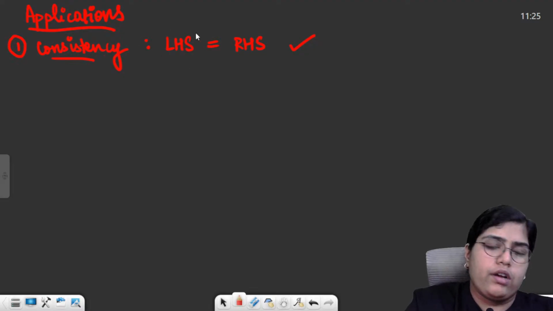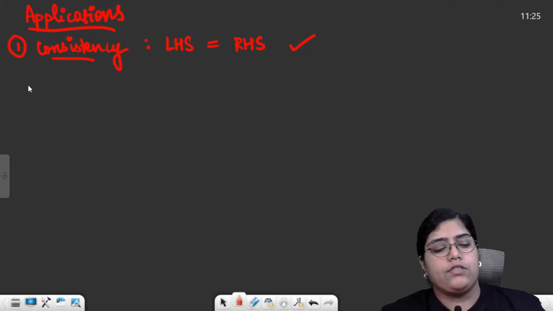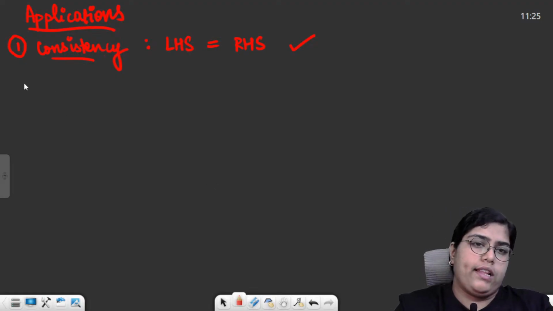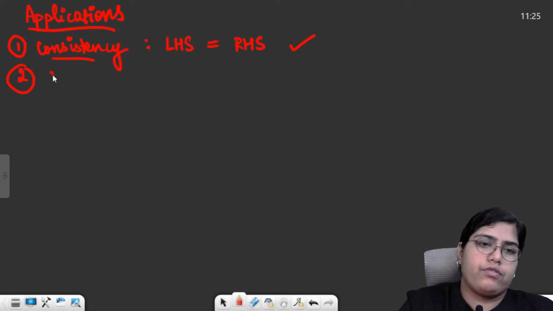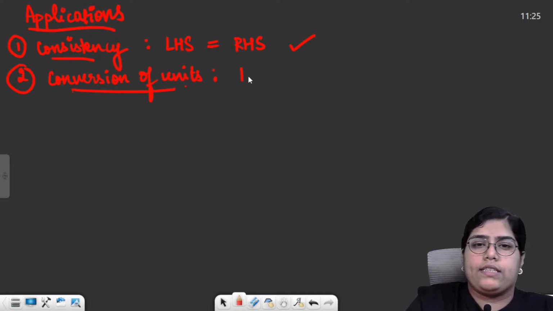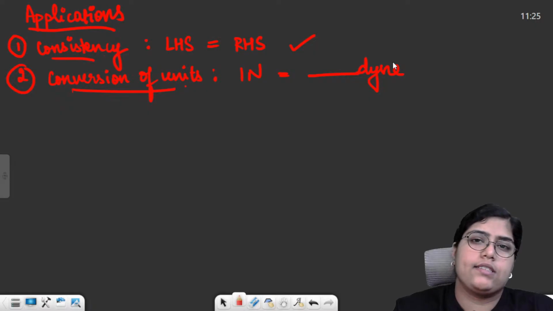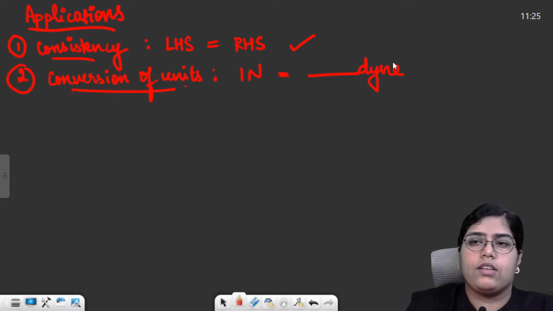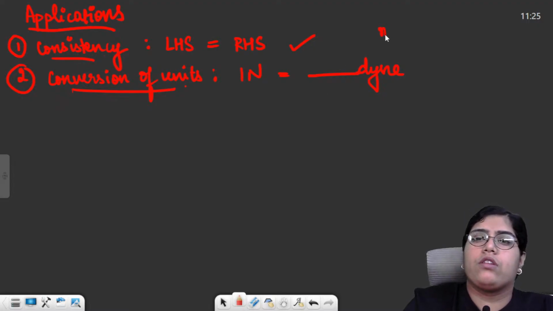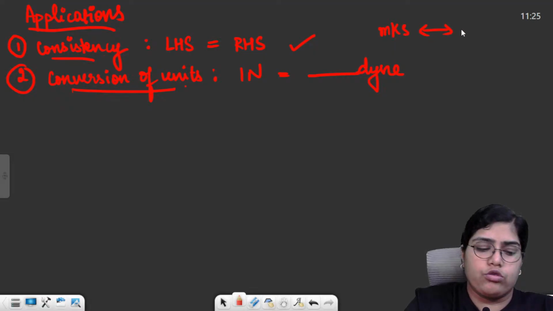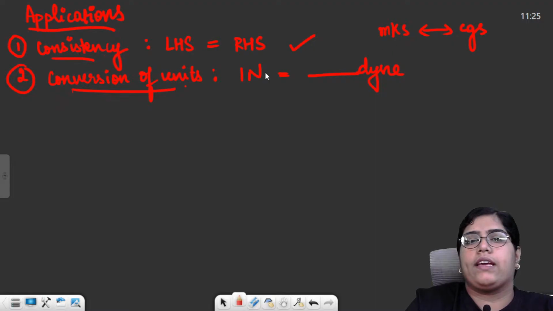Now moving forward for application, checking the dimensional consistency was the very first application. Then second application was conversion of units. Conversion of units basically comprised of converting, for example, 1 Newton to dyne. Like we got three systems of units, CGS, MKS and FPS. So using those, we interconvert the physical quantities between two systems. Mostly you get MKS to CGS conversion most of the times. So 1 Newton is the unit in MKS, dyne is the unit in CGS.